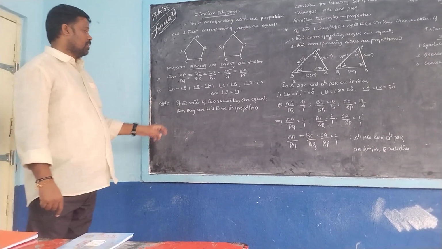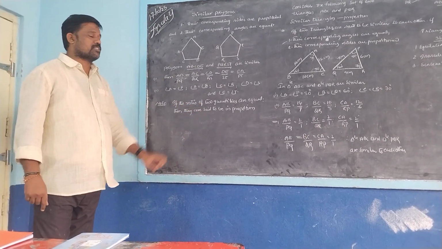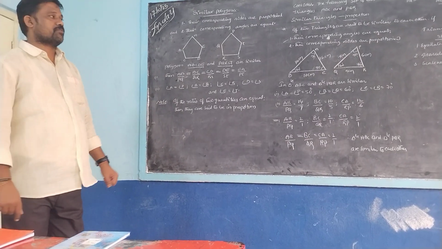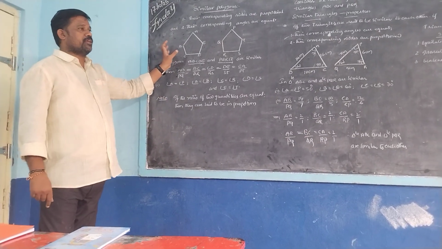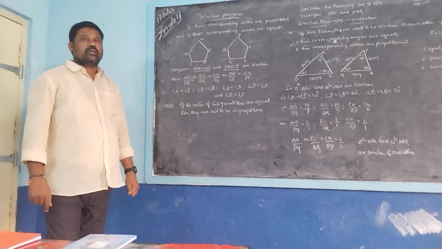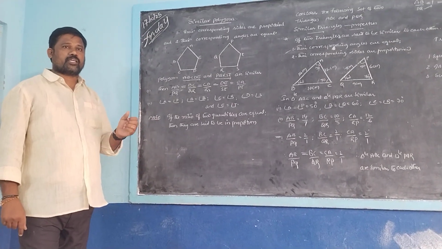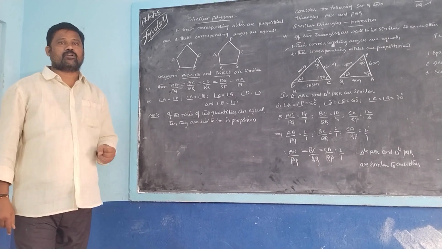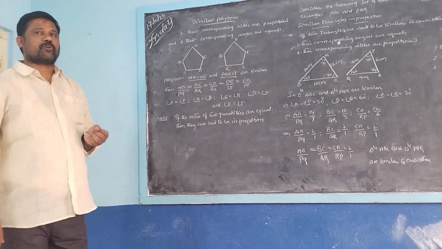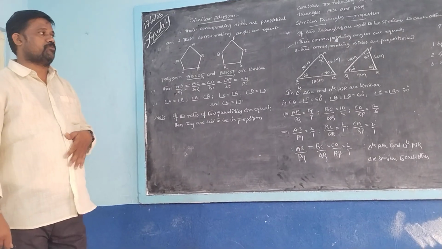And next one, if the ratio of two quantities are equal, that means we compare any two polygons or any two triangles, their corresponding sides must be proportional to each other, and their corresponding angles are also equal.